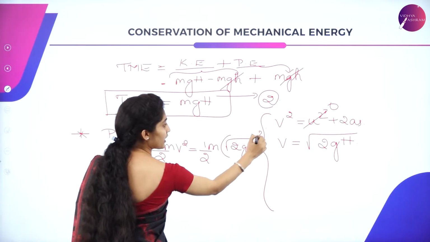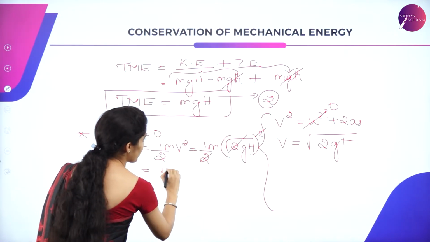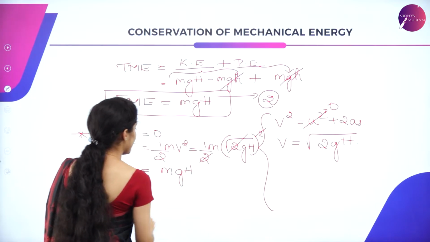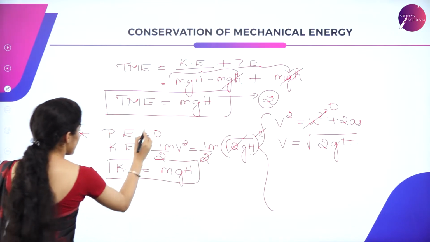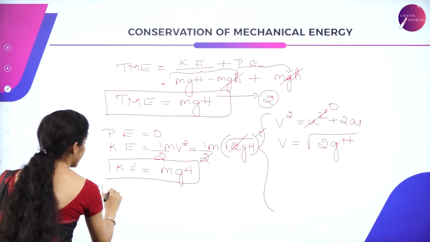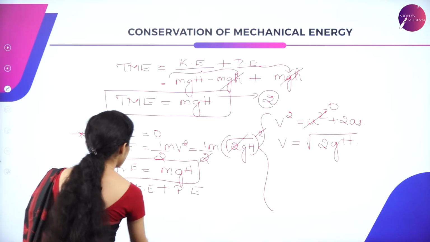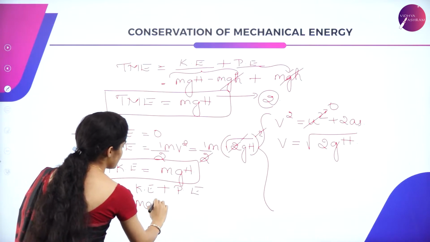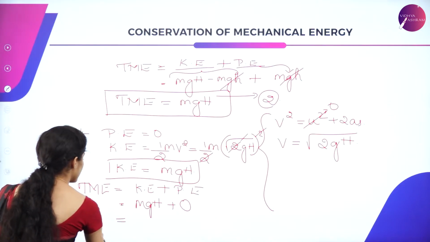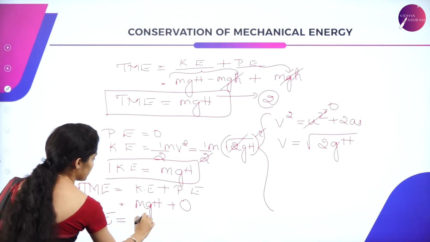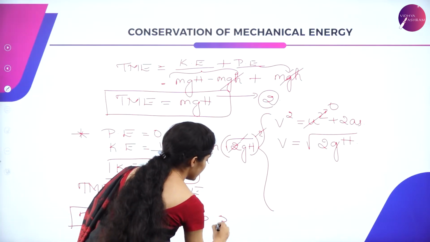It is v squared. Your square and square root get cancelled, and 2 and 2 get cancelled. So you're left with mgH. So your kinetic energy is nothing but mgH. Substitute for total mechanical energy, that is the sum of kinetic energy and potential energy. Kinetic energy is mgH plus potential energy is said to be 0. So total mechanical energy is said to be mgH. So this is equation 3.